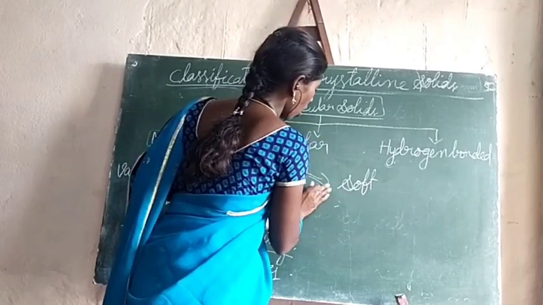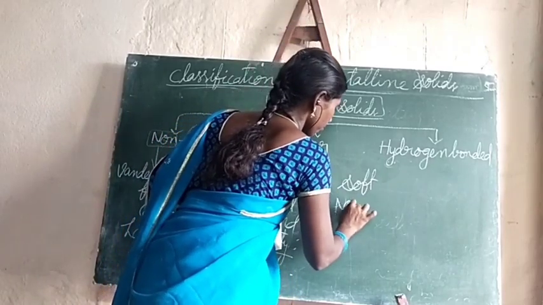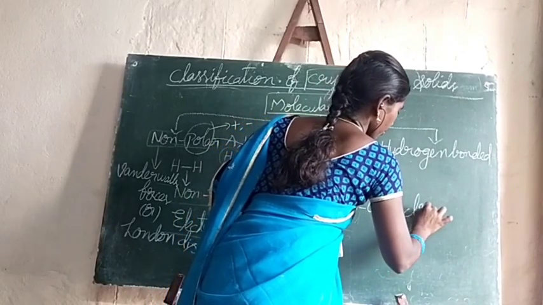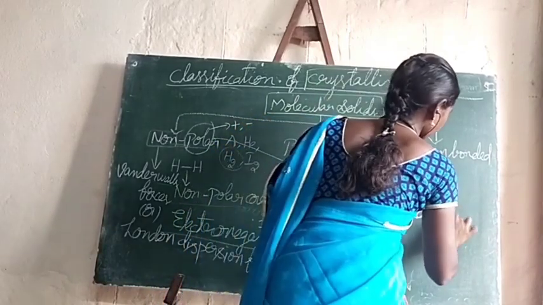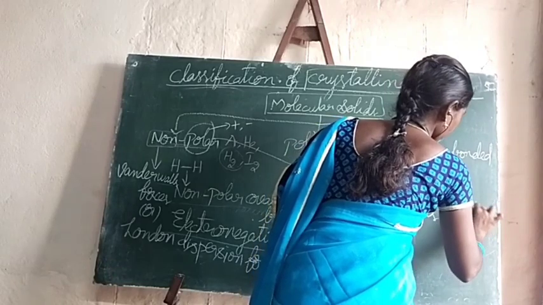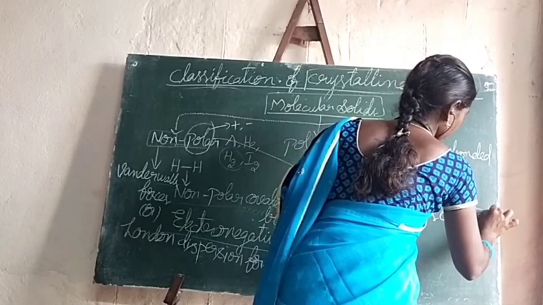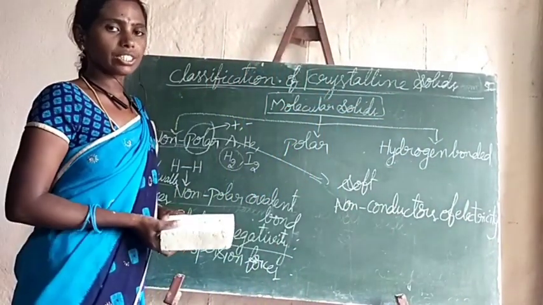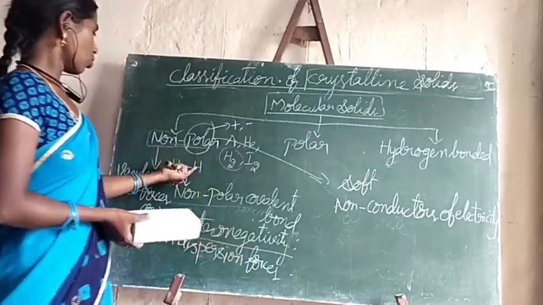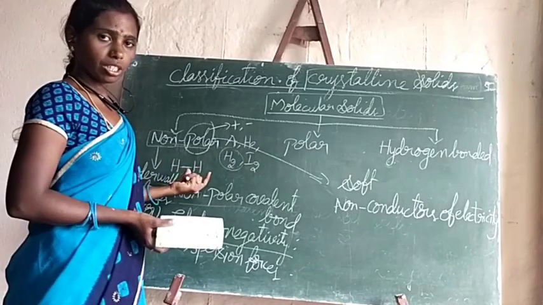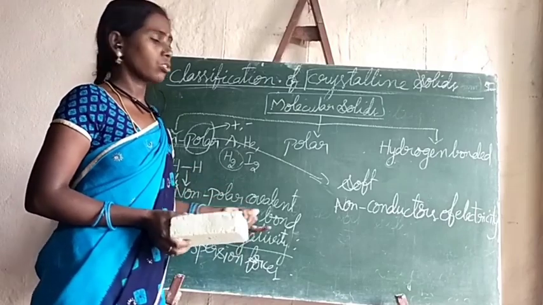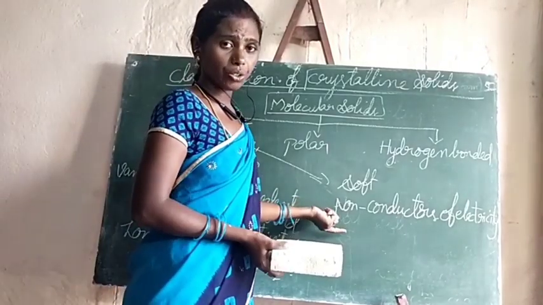Also, they are non-conductors of electricity. Why are they non-conductors of electricity? Because there is no charge separation. Charges are not formed, free electrons are not there, and free ions are also not there.